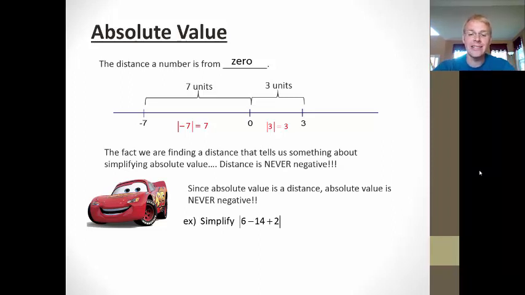So we've got 6 minus 14 plus 2. Which do we do first, subtraction or addition? Well, we know from GEMMA, we do whichever comes first from left to right. So subtraction comes first, so I do 6 minus 14 first. That gives me negative 8 plus 2. Now I can do the addition, and I get the absolute value of negative 6. Since I have simplified everything inside the absolute value down to one term, I can now take the absolute value of negative 6, which is positive 6.